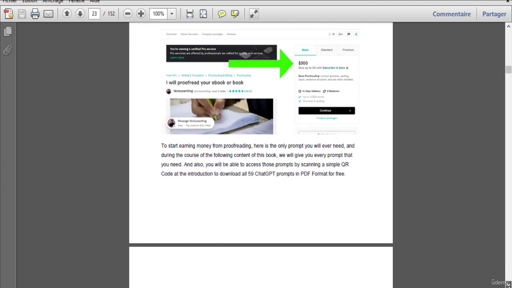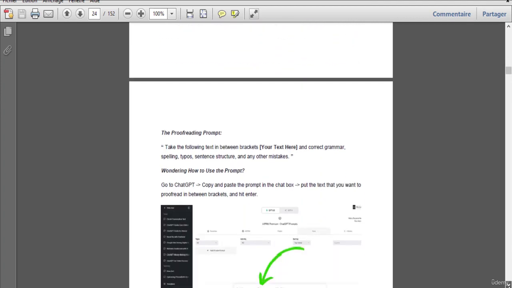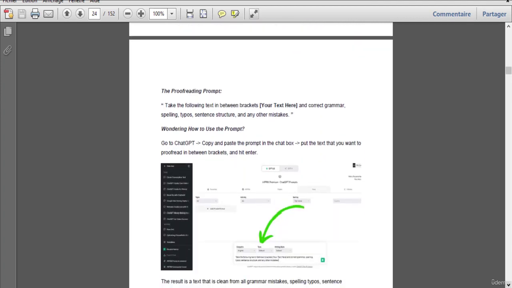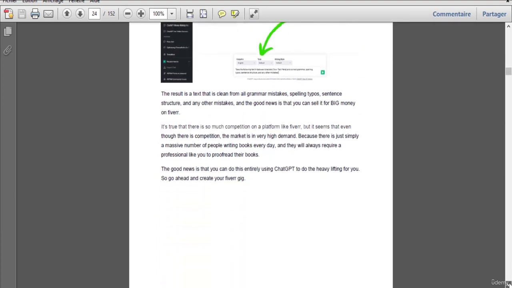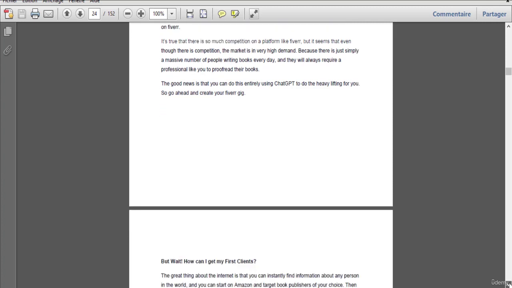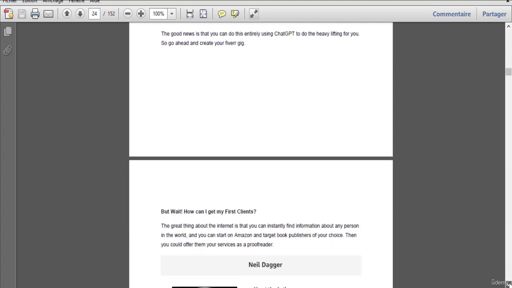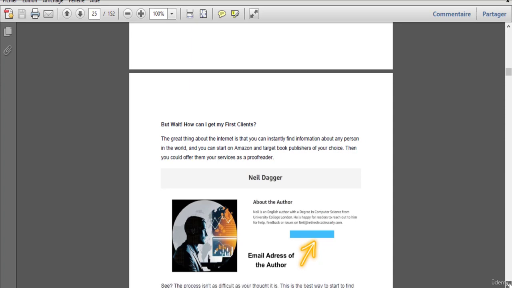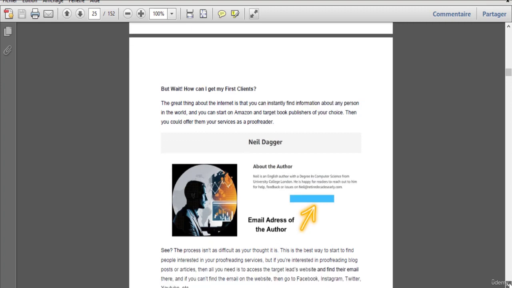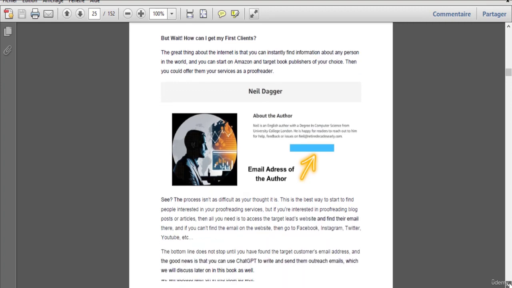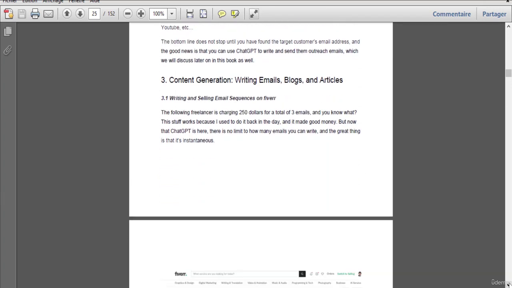Now, this is the first method I teach them. And I teach them how to basically use ChatGPT, what kind of prompt they should paste, and even where to paste the prompt and the result, and how to wait for the result, and how to deliver the result to the customer. And so you can see over here, this is pretty good. Also, I'm showing them how they can go about getting their first clients, and I'm directing them to the fact that they can go and search on Amazon for self-published authors, because these people really need people to do the basic proofreading for them because they have ebooks published on Amazon.